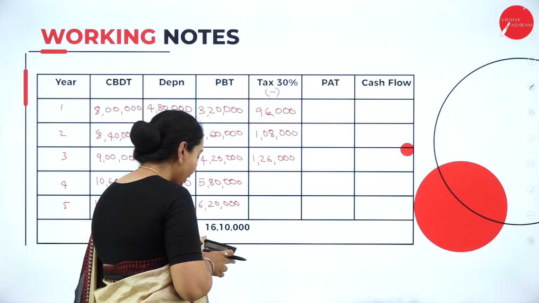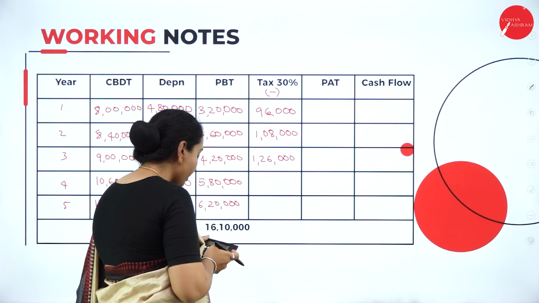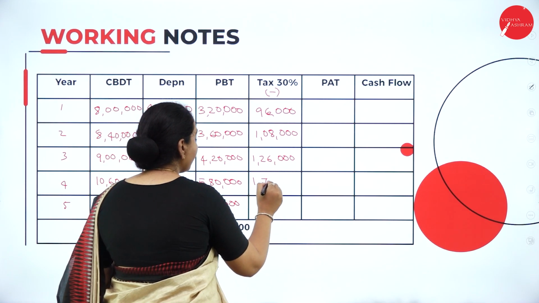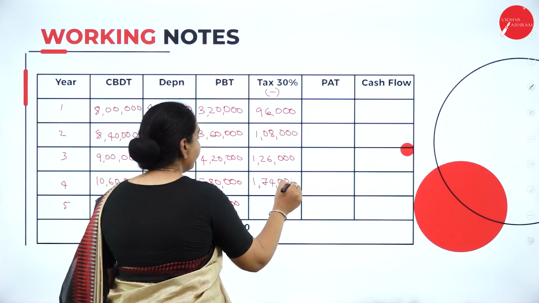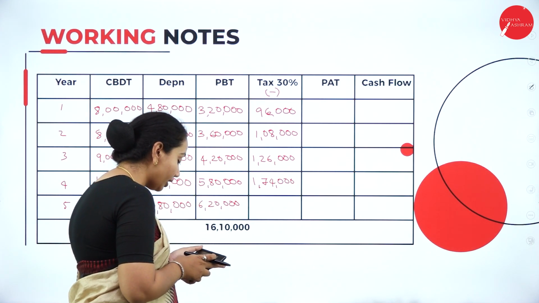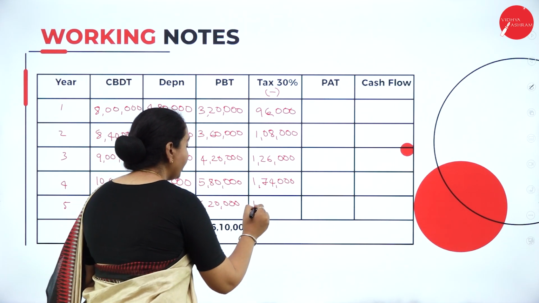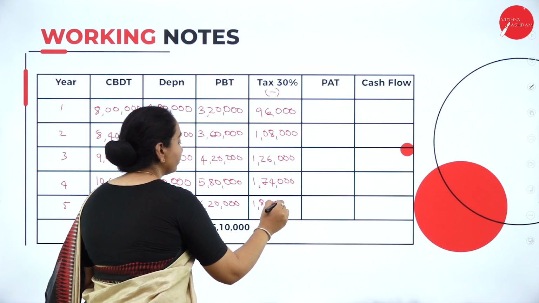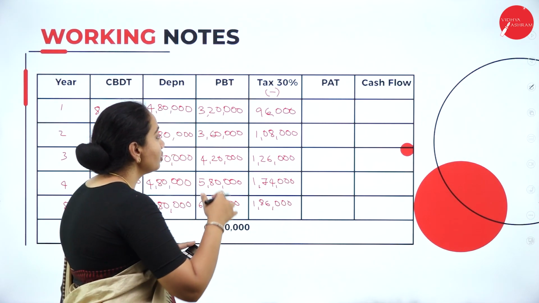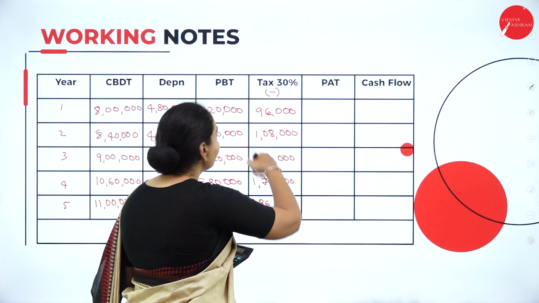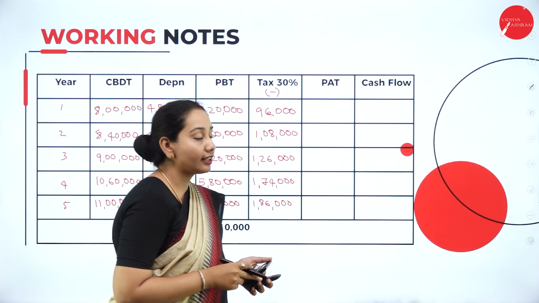Then 5,80,000 into 30% gives 1,74,000. Then 6,20,000 into 30% gives 1,86,000.